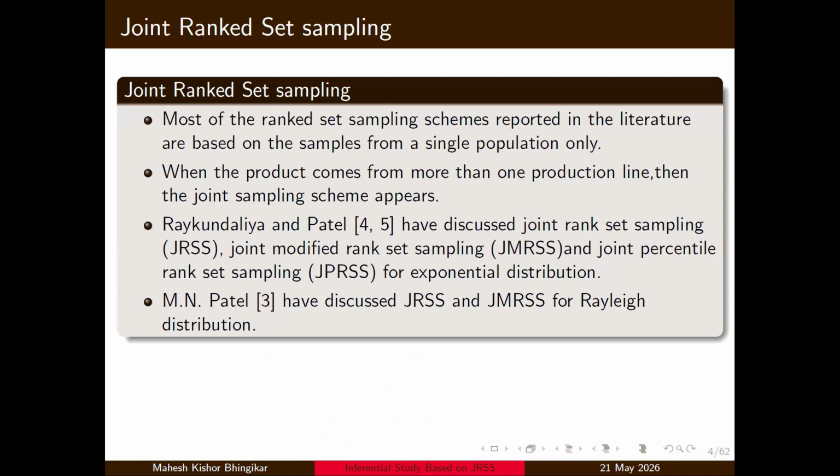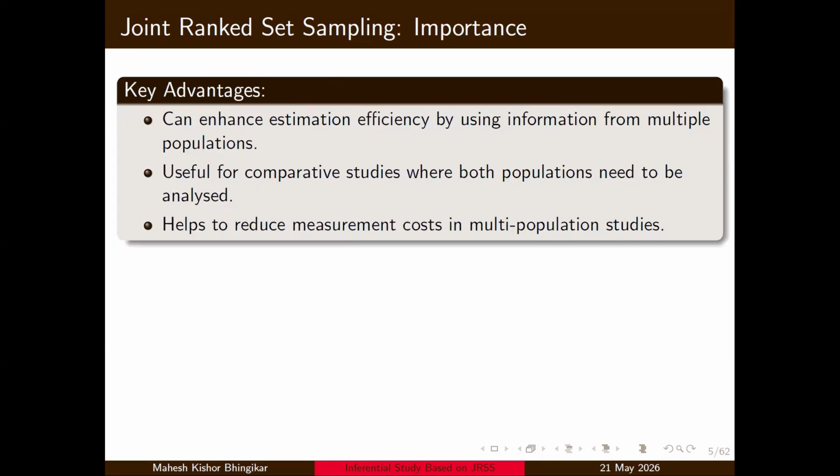So we have coined the idea of joint rank set sampling. Most of the rank set sampling schemes reported in the literature are based on samples from a single population only. When the product comes from more than one production line, then joint sampling schemes appear. Raykundaliya and Patel have discussed joint rank set sampling, joint modified rank set sampling, and joint percentile rank set sampling for the exponential distribution, whereas Patel and others have discussed joint rank set sampling and joint modified rank set sampling for the Rayleigh distribution.